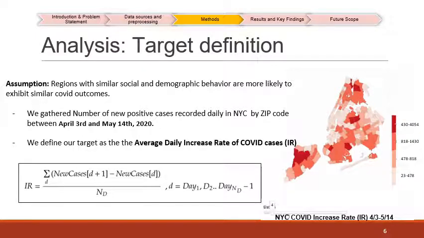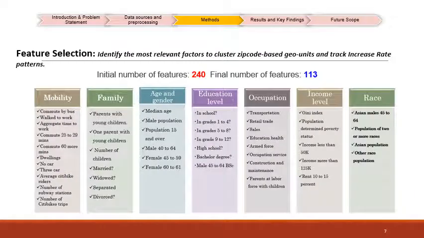We gathered the number of new positive cases recorded daily in New York City by zip code between April 3rd and May 14th, 2020, and used this to define the average daily increase rate of COVID cases. You can look at the diagram on the side to see how it changes with time. In order to improve the interpretability of our features, we grouped our 113 selected features into 7 categories.